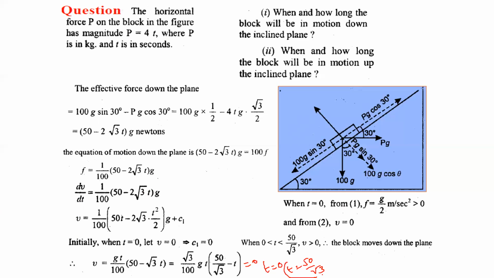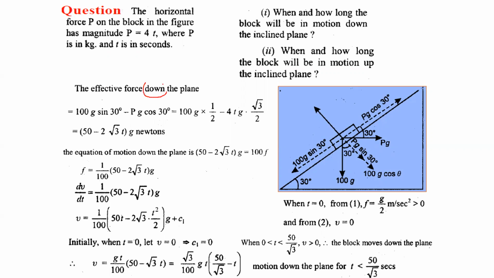So that means in between 0 to 50 by root 3, 0 is the position when the particle starts from rest, when the particle starts sliding, and at t equal to 50 by root 3, its velocity will become 0, that means it will come to rest. So between 0 to 50 by root 3 the block moves down the plane, because in this portion the velocity will be positive, and during this time 0 to 50 by root 3 it will move down the plane.